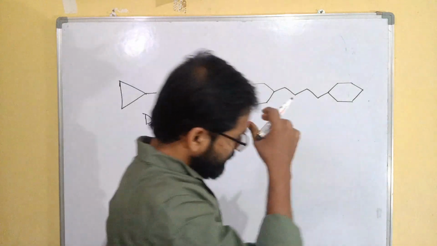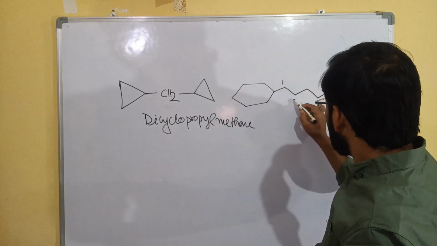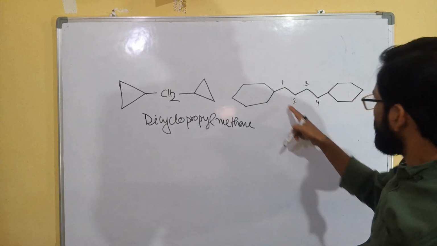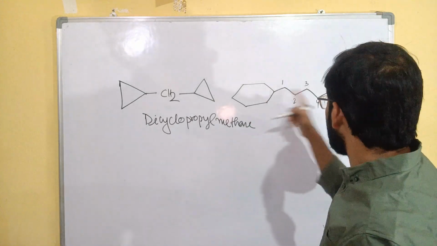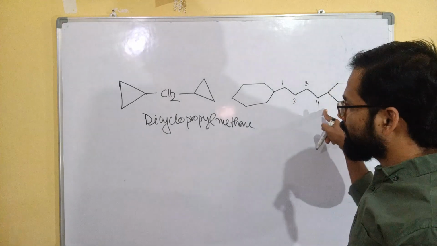In case of here, 1, 2, 3, 4. So this is butane. Which position? The 2 cyclohexyl groups, first position and fourth position.